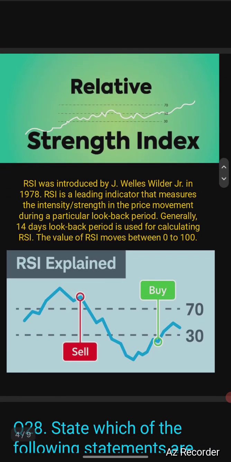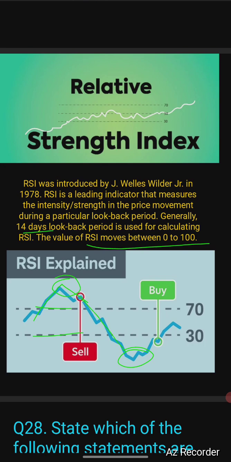This was introduced by J. Wilder Jr. in 1978. RSI is a leading indicator that measures the intensity or strength in the price movement during a particular look-back period, which is generally 14 days. The value of RSI moves between 0 to 100. So this is the graph, with two parallel lines. Here it is 100, and here it is 0. When a particular share is overbought, it will touch the 100 mark, and when there is a downtrend and it touches the 70 point, that's the time you should sell it.